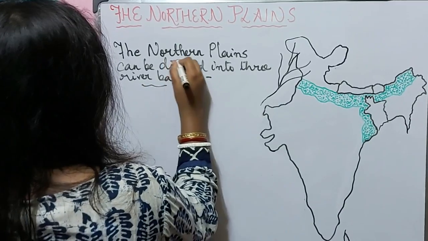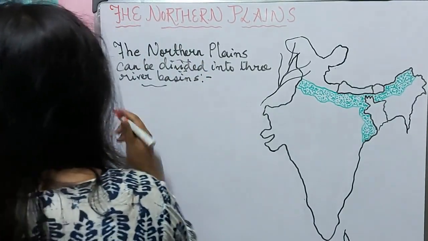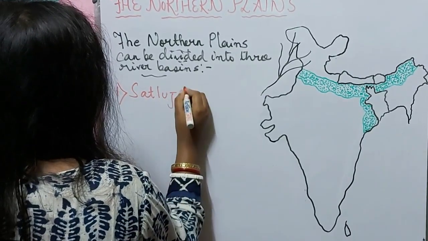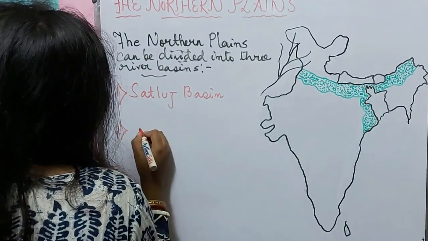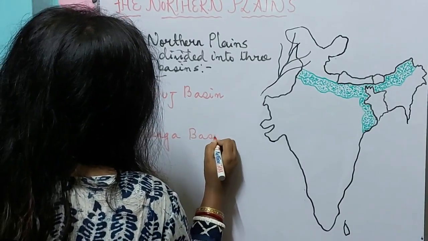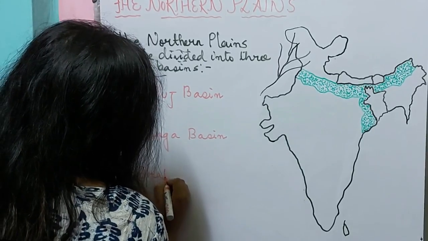What are those? Let us know. Number 1, Satluj Basin. Number 2, Ganga Basin. And number 3, Brahmaputra Basin.